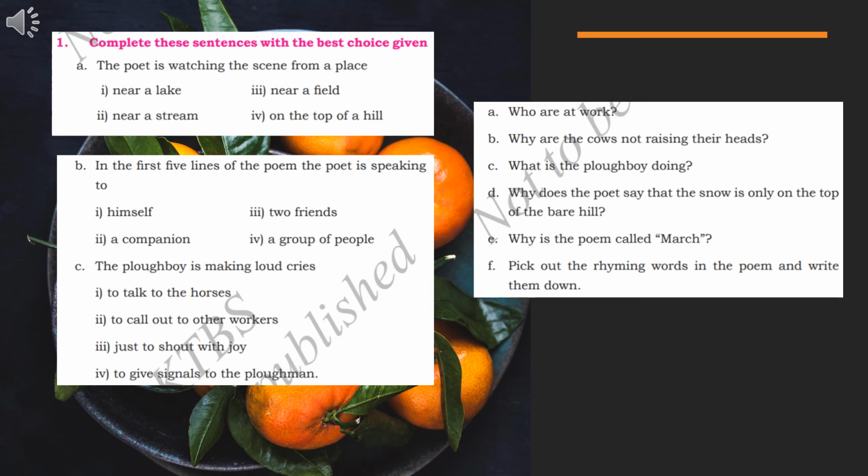The poem describes nature as seen in the month of March. I have already told you, the poet has described this poem as he has seen the nature in the month of March. So it is called March as it is in the spring season. So this poem is known as what? March, as it is in the springtime. He has observed the nature which is in the spring season.